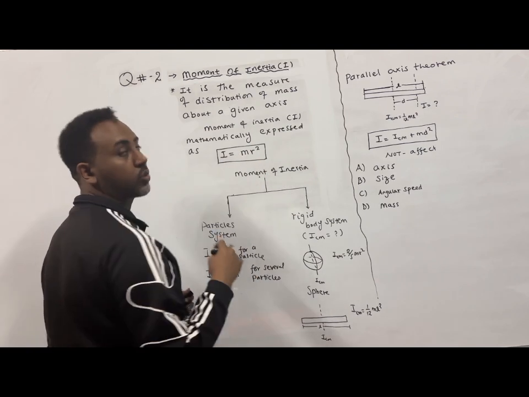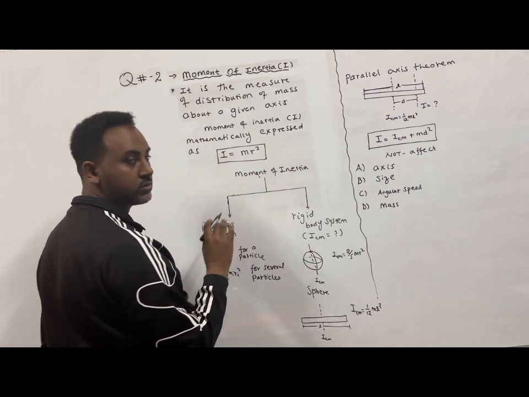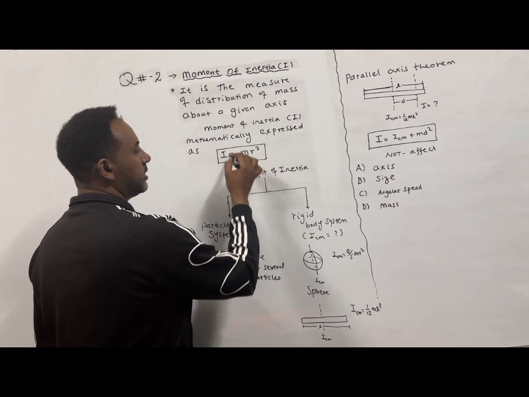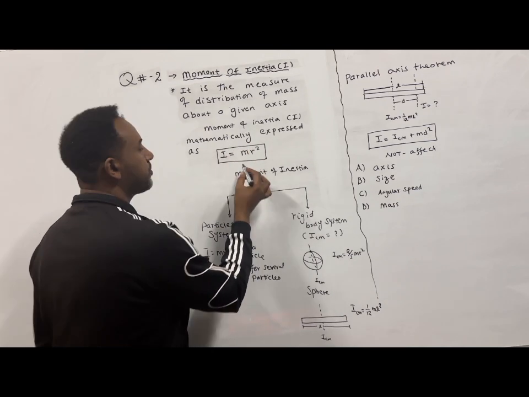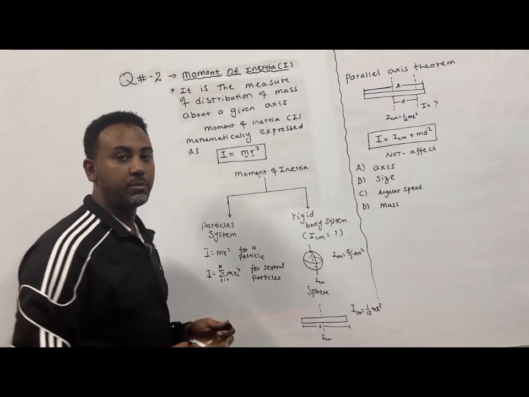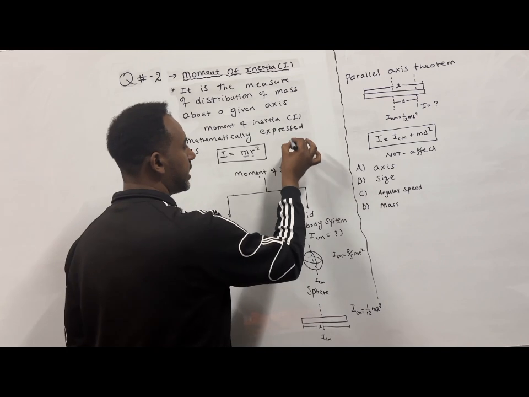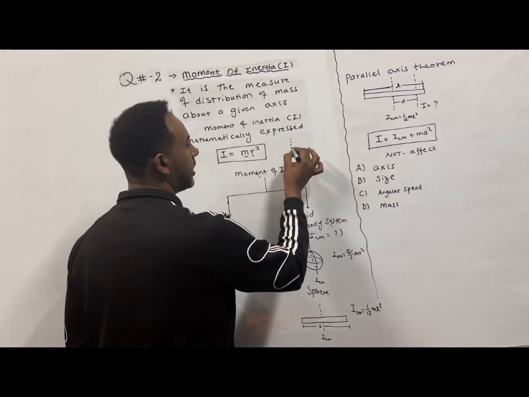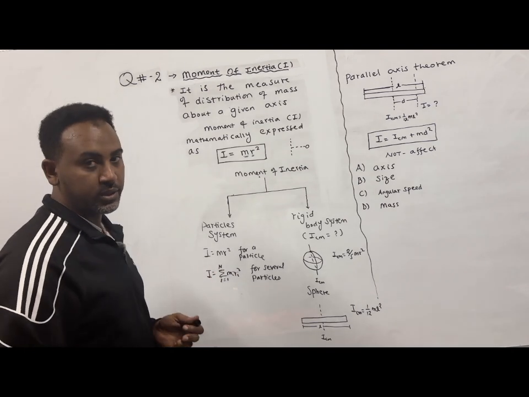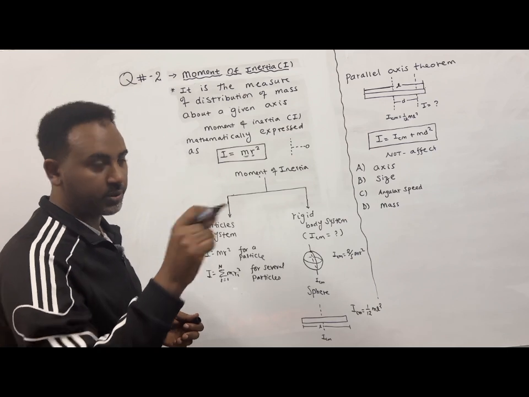እዚህ ጋር ቁጥሮች ይኖራሉ፣ ፋክተሮች ይኖራሉ። ቁጥር ሊኖር ይችላል 1/2 1/12 2/5 and so on and so on. Despite the difference in geometry, ቁጥሩን ብንተወው generally we can define it as m times r squared. m is the mass of the object, whereas r is the distance between the axis of rotation and the particle itself. Actually, r can also be the radius of the object, or r can be defined as the distance between the axis and the object or the particle.